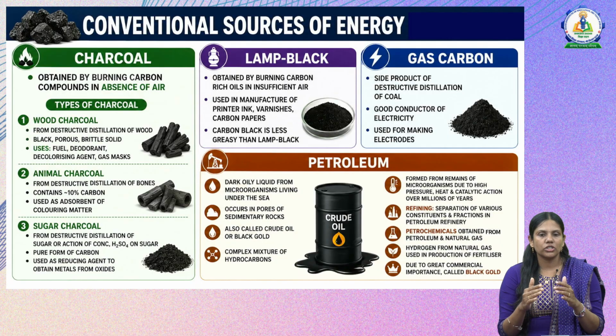It is a complex mixture of hydrocarbons. So when we are refining crude oil, we will get various other byproducts also. And separation of constituents is happening through fractional distillation. And the petrochemicals that are obtained from crude oil are petroleum and natural gas. And hydrogen is also obtained from natural gas, and that is used in the production of fertilizers. Due to the high commercial importance, this is called black gold. So these are some of the conventional sources of energy.